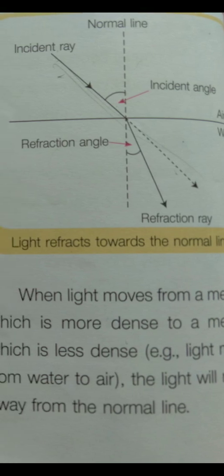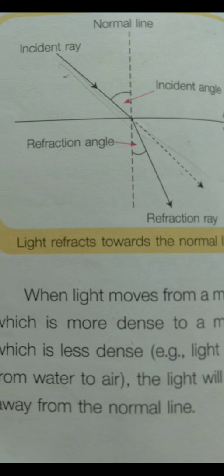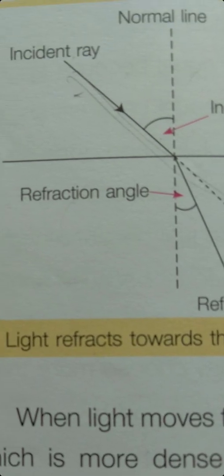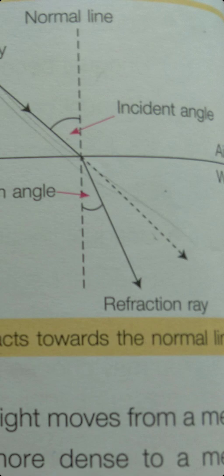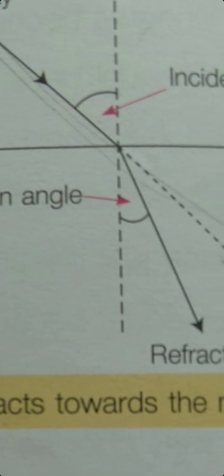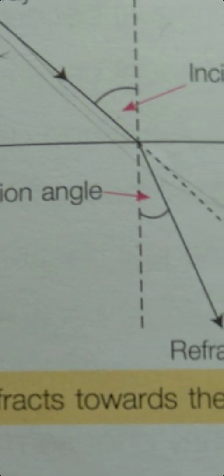That's our medium, air to water, and the line between the refraction ray and incident ray is called the normal line. This line in the middle is called the normal line, this one here is called the incident ray, and the line here is called the refraction ray. This one is the incident angle, and this one is the refraction angle.